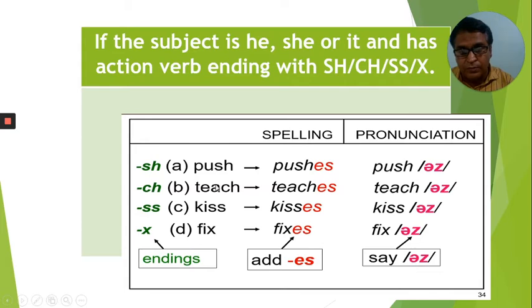Whenever such verbs are there, we are going to add es to make them usable when the subject is he, she, or it. So push will become pushes, teach will become teaches, kiss will become kisses, fix will become fixes. We are going to add es and the sound is going to be ez. Okay, so fix becomes fixes, kiss becomes kisses, teach becomes teaches, push becomes pushes, right?